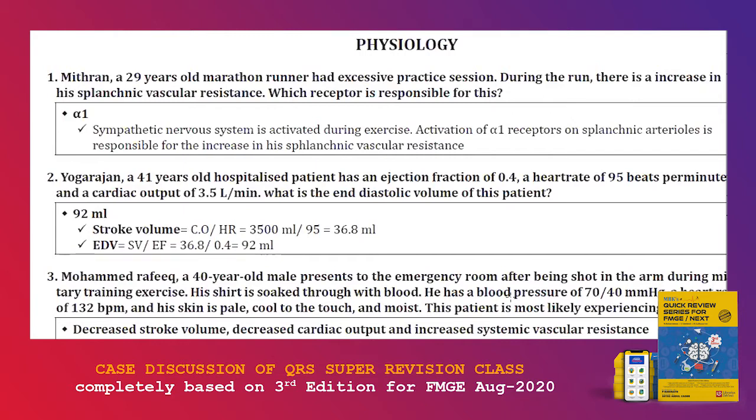I'm not going to specify with this number, so any number could be given. All you need to know is the formula here. If you know these two formulas, your question should be smooth. Stroke volume is cardiac output by heart rate. EDV is SV by EF, stroke volume by ejection fraction.